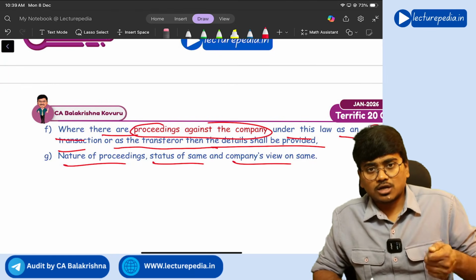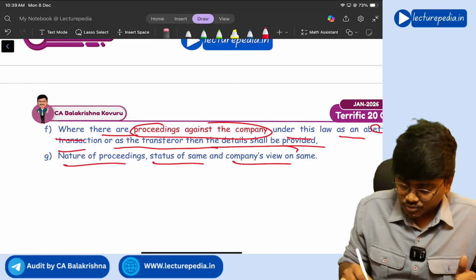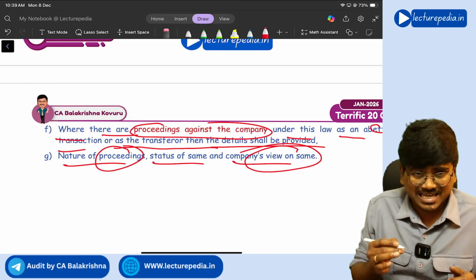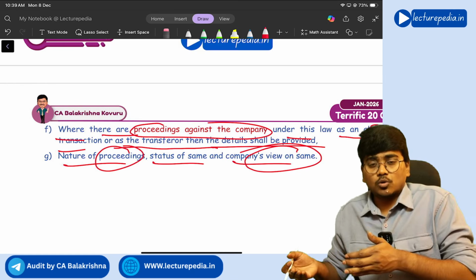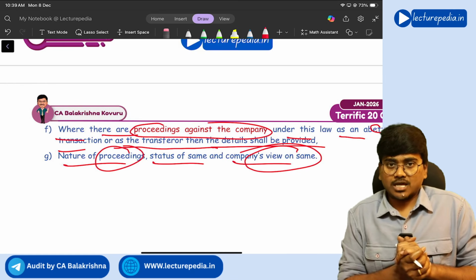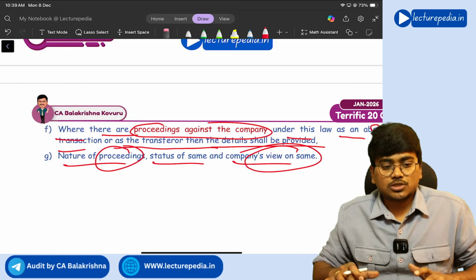What is the view of the company on those proceedings? Proceeding means nothing but a case going on in the court against the company for this benami transaction. Understood? Those need to be disclosed.